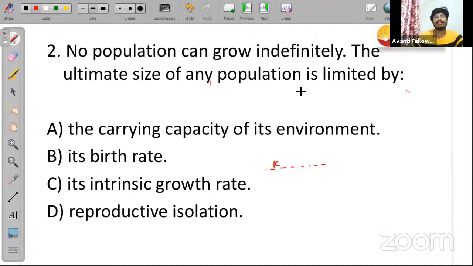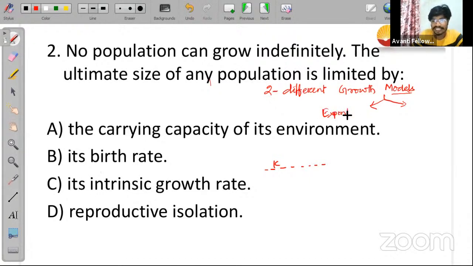To solve this question, we need to understand the growth models. I think you are aware of the growth models that I explained in the class. There are two different types of growth models. The first one is the logistic growth model, and the second one is the exponential growth model.